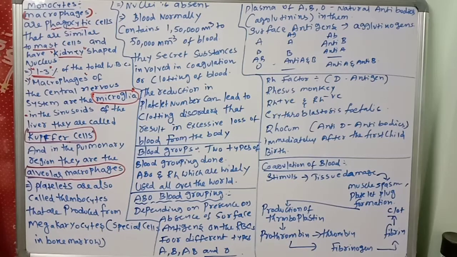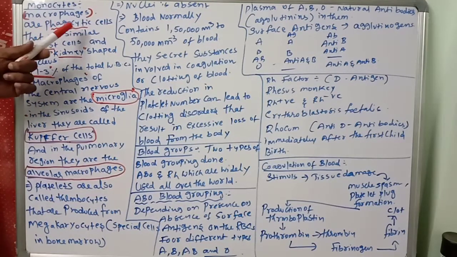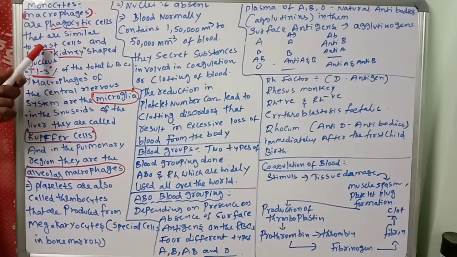In the central nervous system they are the microglia. In the sinusoids of the liver, they are called Kupffer cells, and in the pulmonary region, they are the alveolar macrophages. So once again, macrophages are also called monocytes, or monocytes are macrophages. They are phagocytic cells similar to mast cells, with a kidney shaped nucleus. They are 1 to 3% of the total WBC.